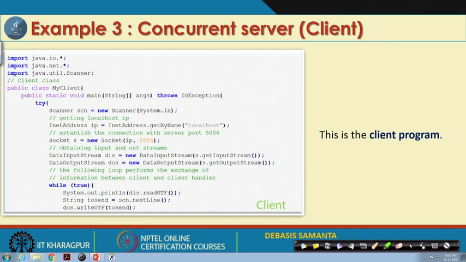As in the class of learning, right, we are basically learning how the communication can be written using a Java program. So, that is the only focus we have.